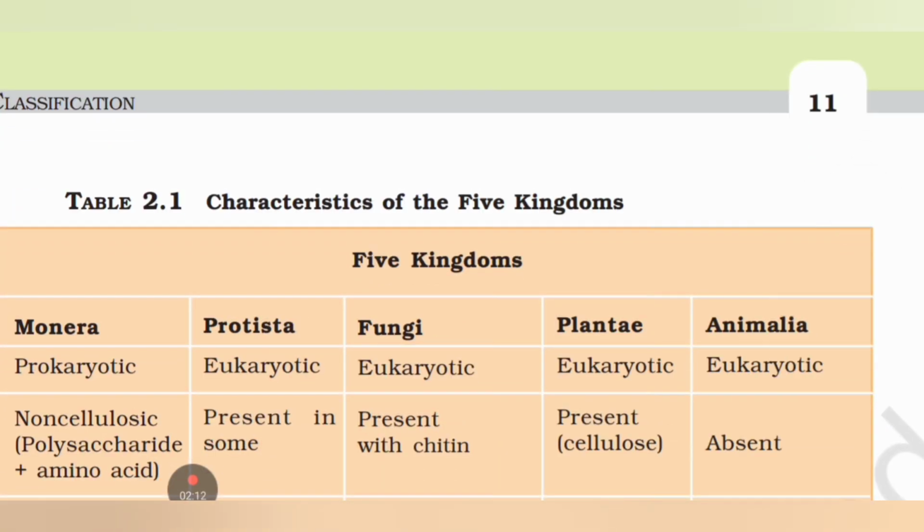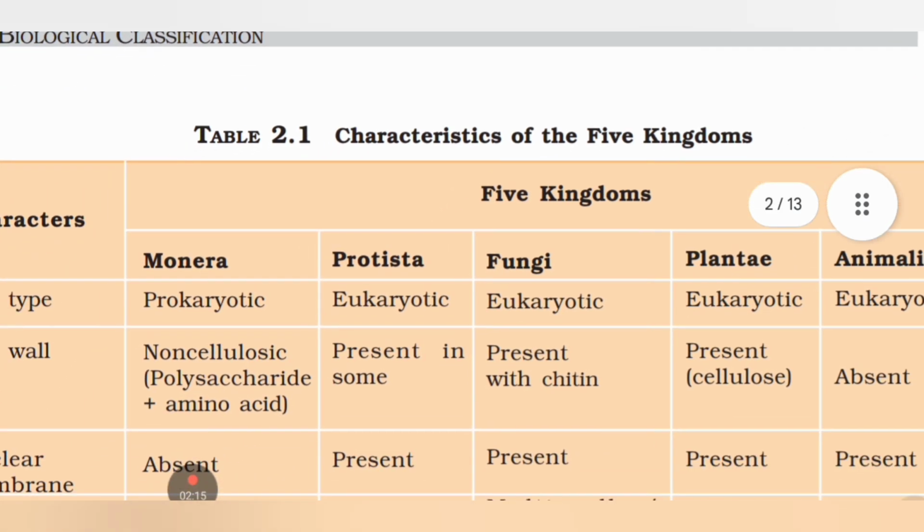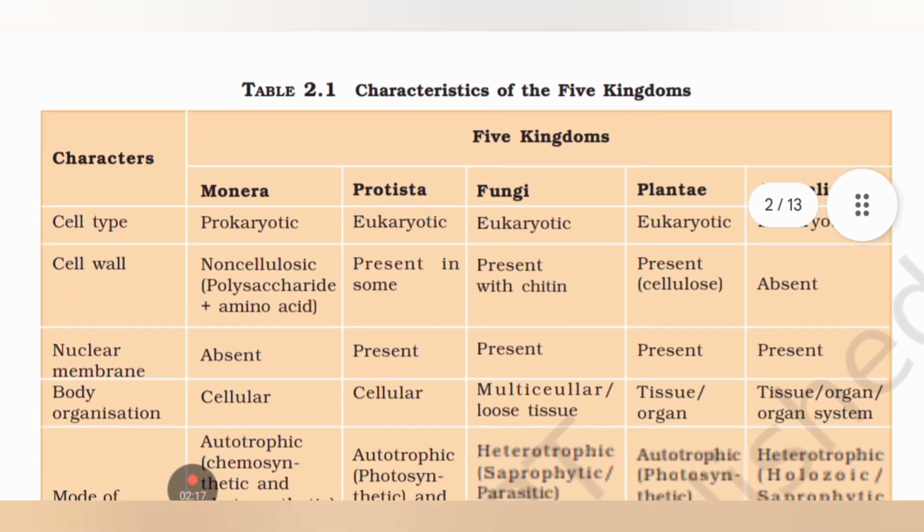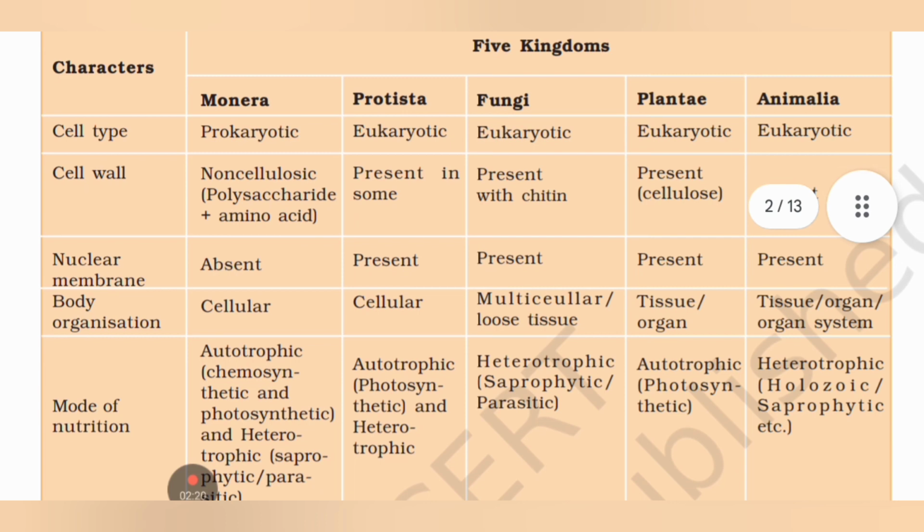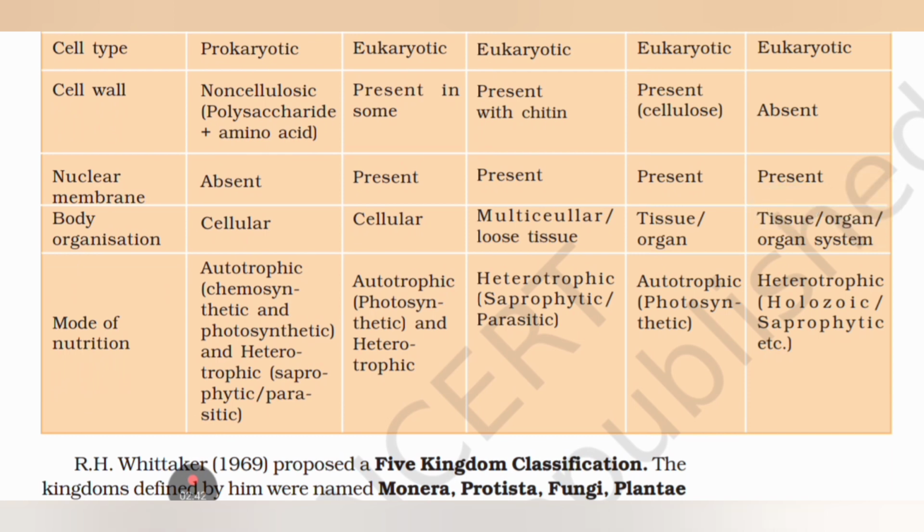Table 2.1: Characteristics of five kingdoms. Monera: cell type prokaryotic, cell wall non-cellulosic (polysaccharide plus amino acid), nuclear membrane absent, body organization cellular, mode of nutrition autotrophic (chemosynthetic and photosynthetic) and heterotrophic (saprophytic or parasitic).